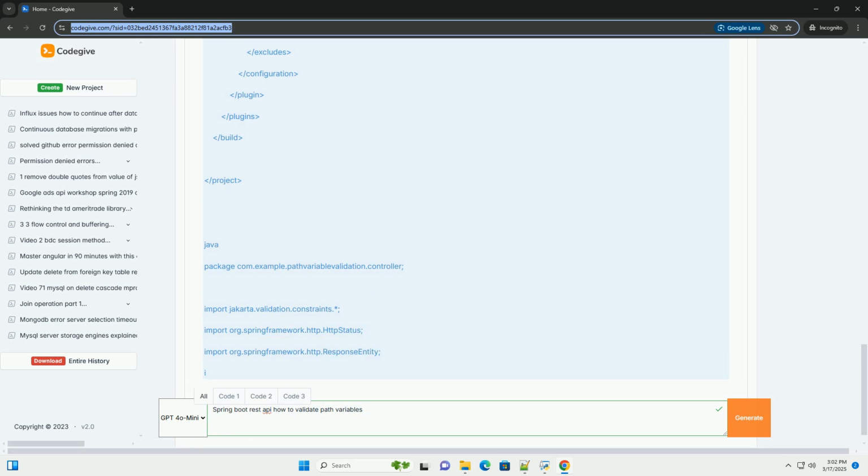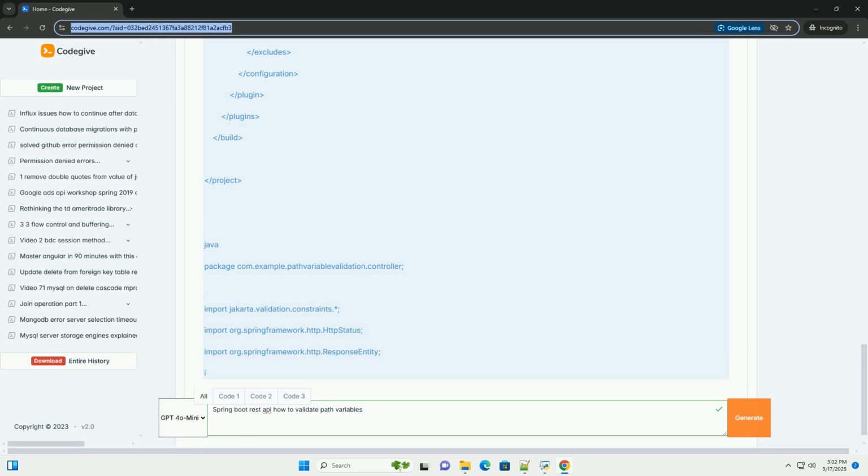Data type conversion: Spring automatically converts path variables to the declared data type, for example from string to integer. You should still validate the converted value to ensure it meets your requirements. If Spring cannot convert the value to the desired type, for example trying to convert ABC to an integer, a NumberFormatException will be thrown, which you can handle with your global exception handler.